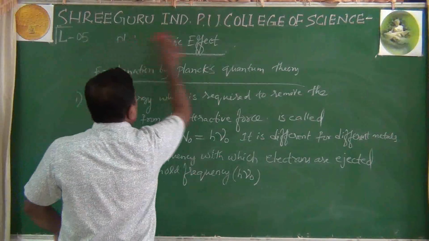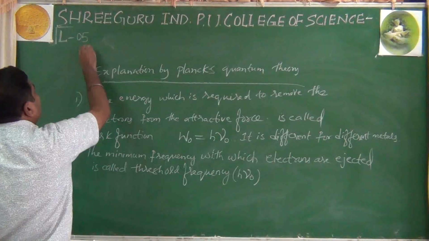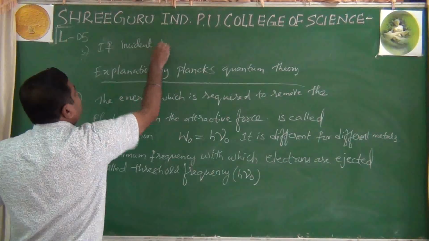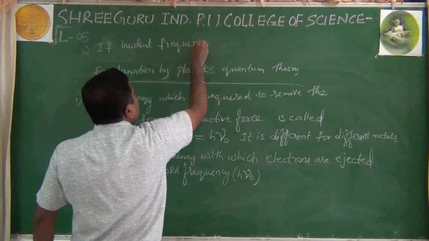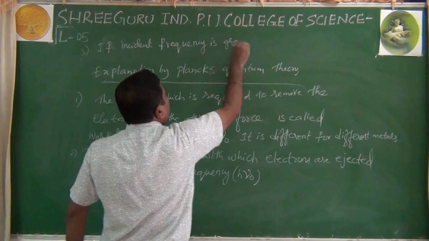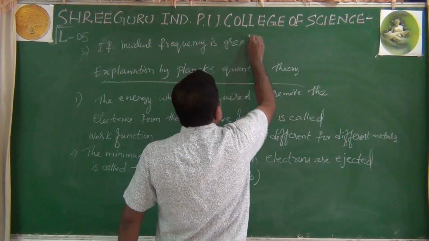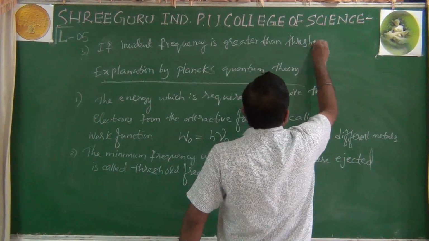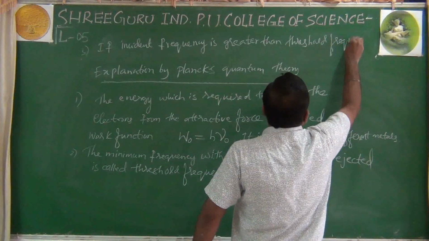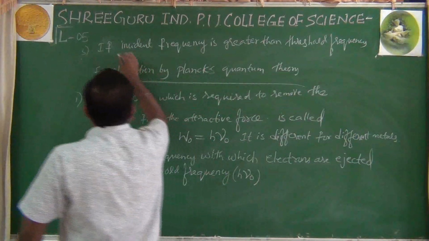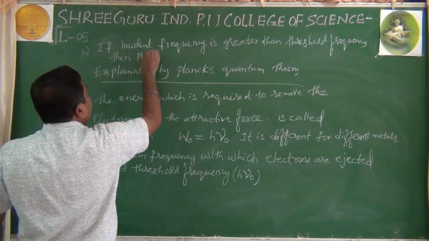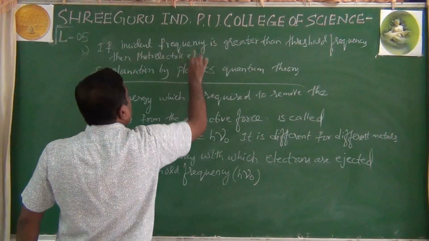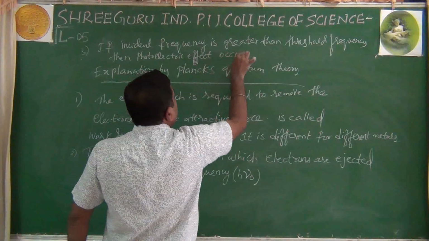Then, condition for photoelectric effect. Third one, if incident frequency is greater than threshold frequency, then photoelectric effect occurs.